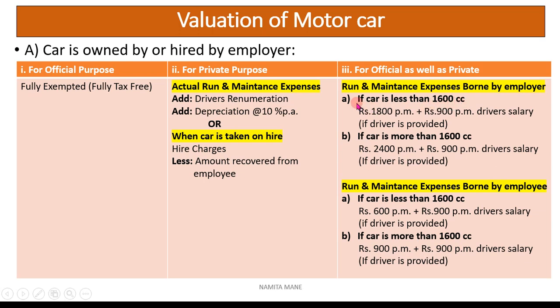If the car is less than 1600 cc, then the valuation of the motor car will be rupees 1800 per month plus the remuneration of driver, that is 900 per month if the driver is provided.